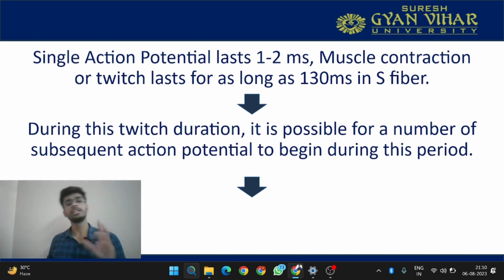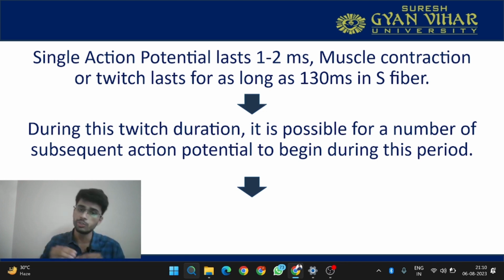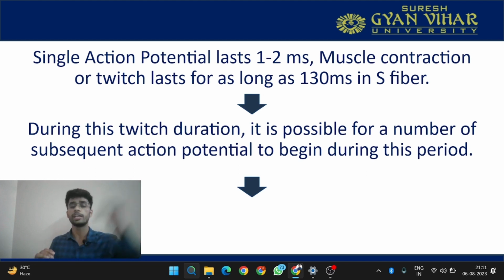So a single action potential lasts only for 1 to 2 milliseconds, and muscle contraction or twitch will last for 130 milliseconds if it is a slow fiber, in which the duration is very high. So it can be up to a maximum of 130 milliseconds. Within this duration, it is possible for other action potentials to come. So it is possible for other twitches to come within this duration of 130 milliseconds, because it is a very long duration.